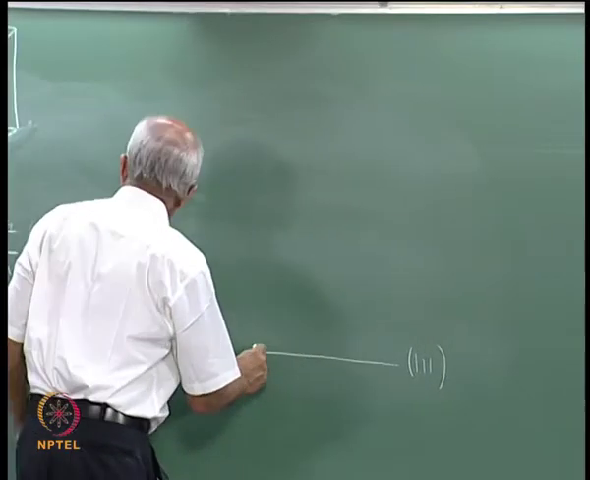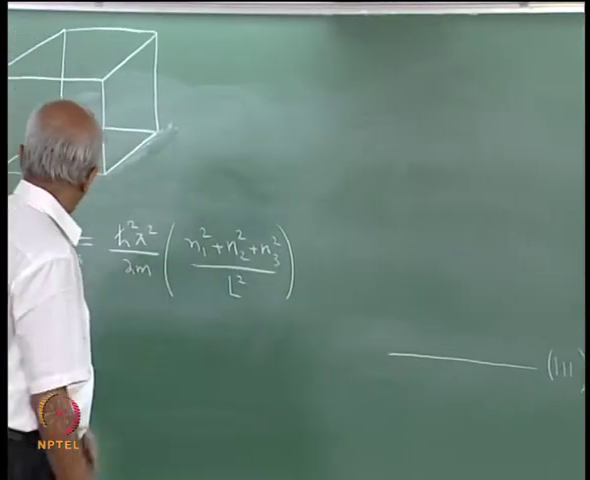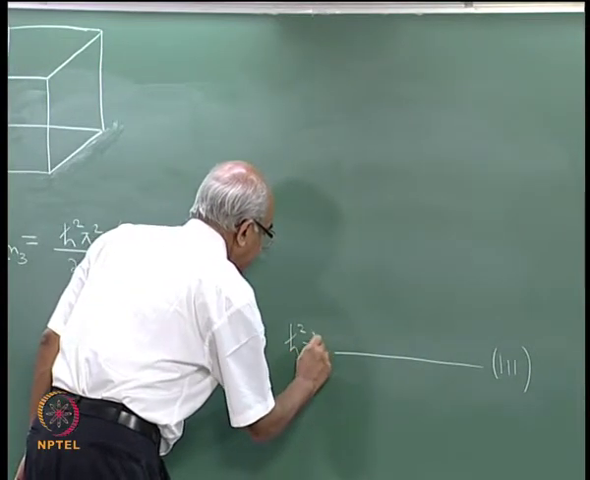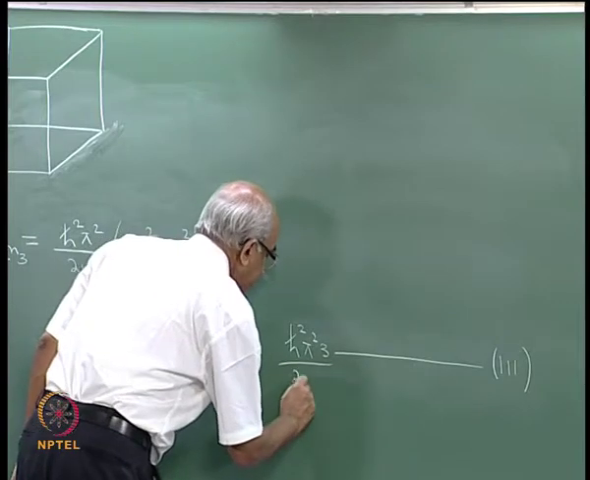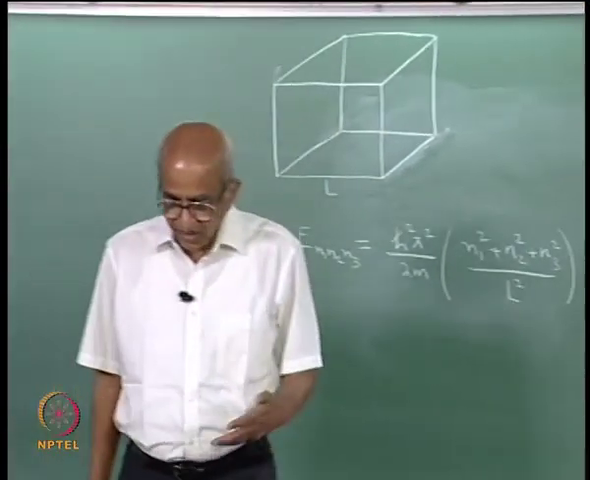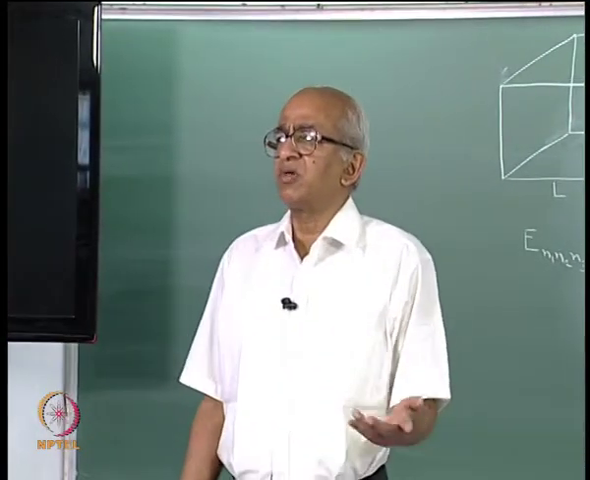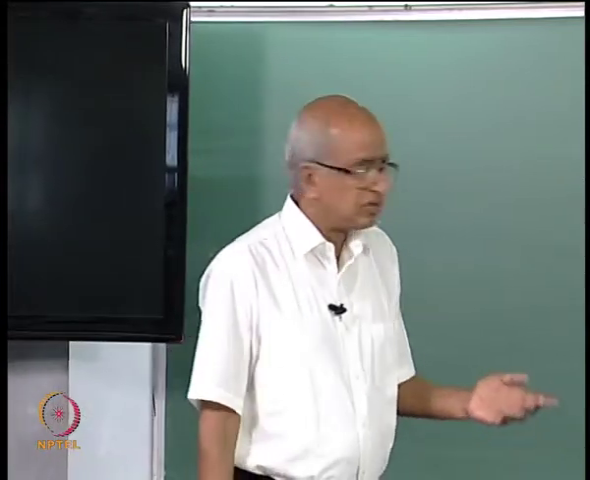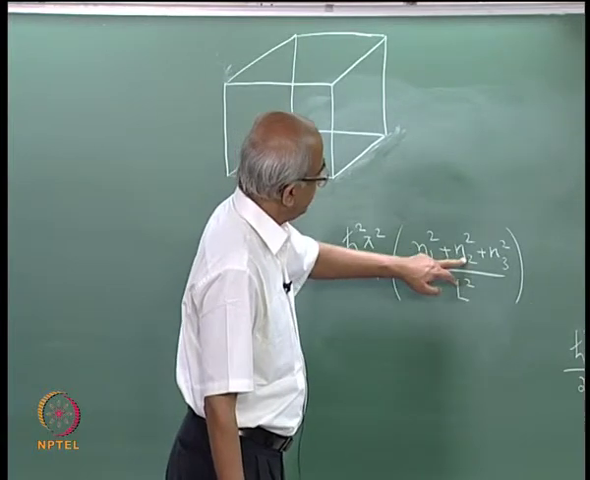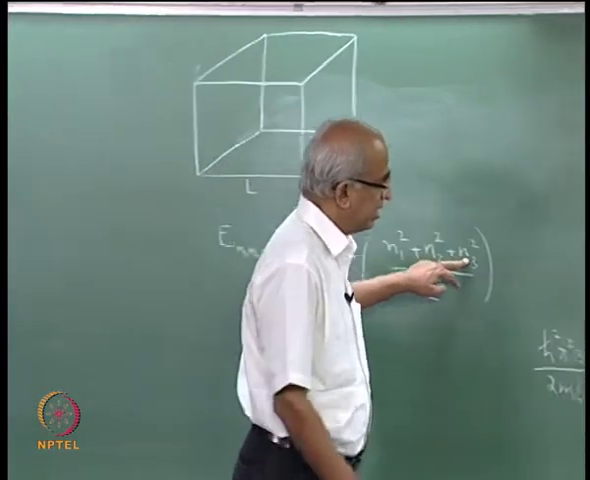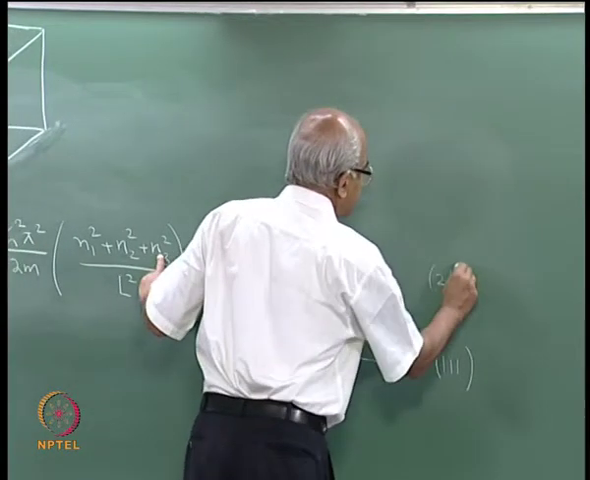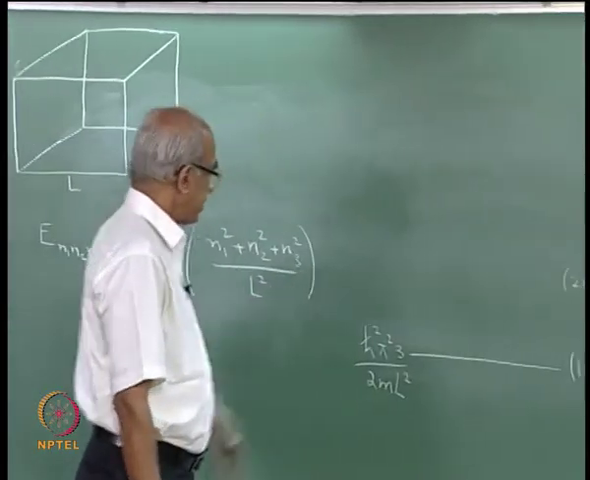And you will find that if you put n1 equal to 1, n2 equal to 1, n3 equal to 1, the energy will be given by h cross square pi square into 3 divided by 2 m L square. Then one can ask what will be the energy of the next possible state. To get that, you have to put n1 equal to 2, n2 equal to 1, n3 equal to 1. Such a state I will write as 2 1 1, and the energy of that can be easily calculated.